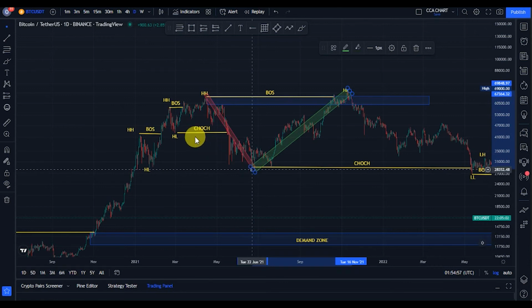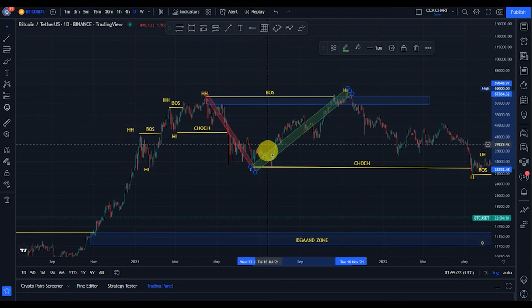And guys, this double break of structure, break of structure to the upside, break of structure to the downside, and map out the supply zone that gave us the second break of structure. And guys, do you notice that price went back to the supply zone, even went above the supply zone? And what did we expect? We expected a significant reaction, and sure, we got it. Price broke structure back down to the downside.